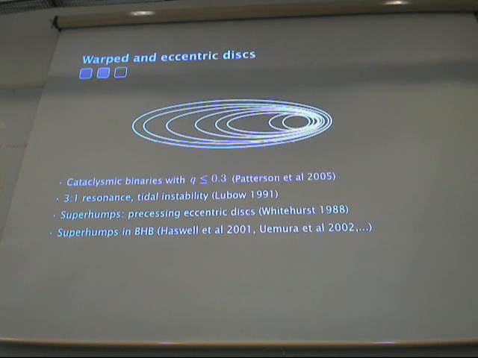And we start by solving the equation for the warp, and we see that we have a constant tilt at outer radius, as expected, and we have this oscillatory radial structure as predicted by Lubow et al. and Ivanov and Illarionov. And the wavelength increases with radius until it becomes sort of constant.